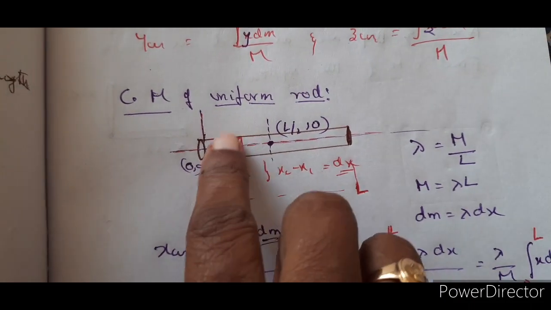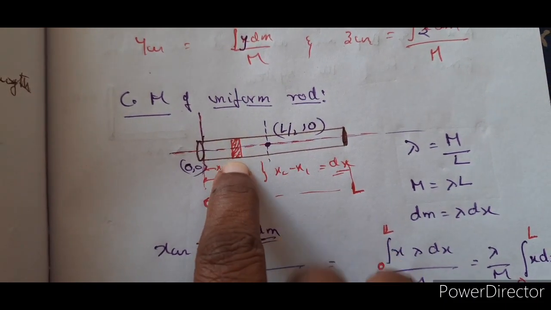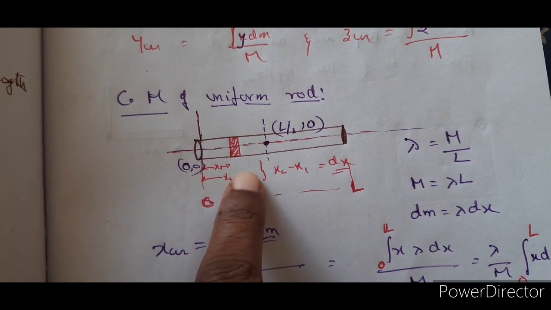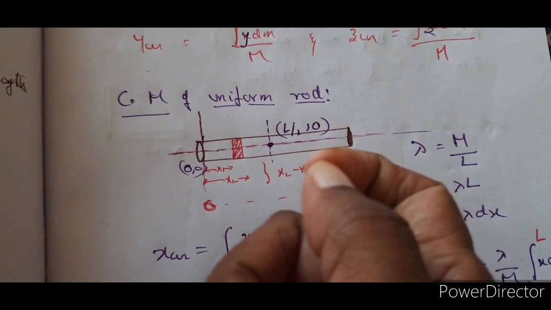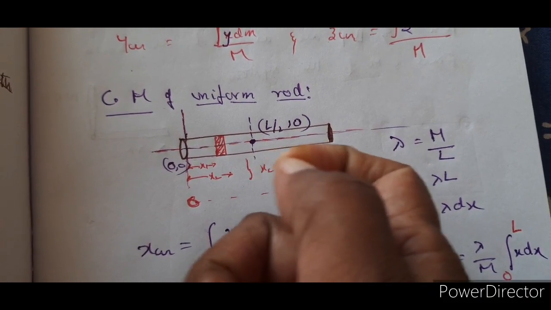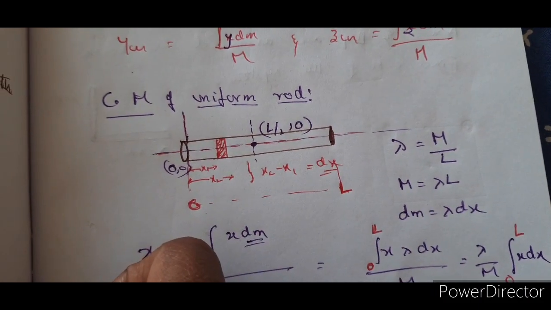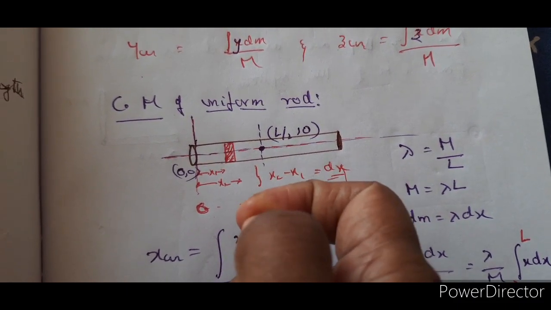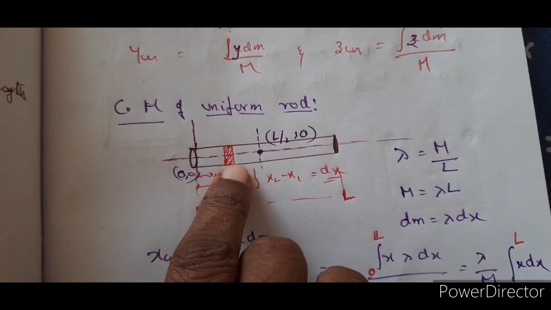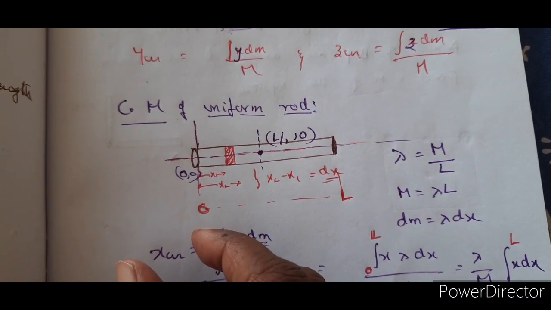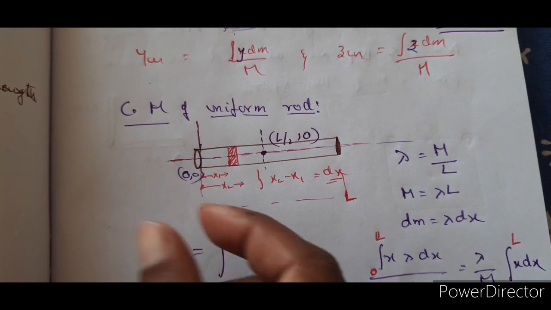Let us suppose there is a small amount of mass dm at a distance of x1 from here, and it is distributed, because it's not a particle. What you are taking is not a particle m1 at a distance of x1. It's not a particle where you can say that it is at a point. We are saying a quantity of mass. Children, remember this, it's a quantity of mass.